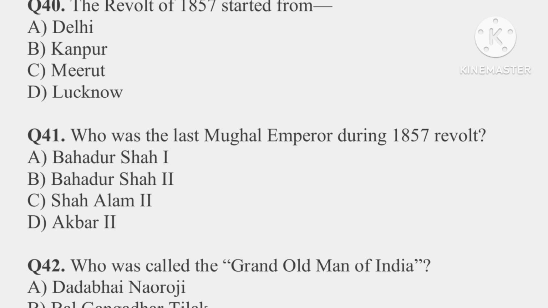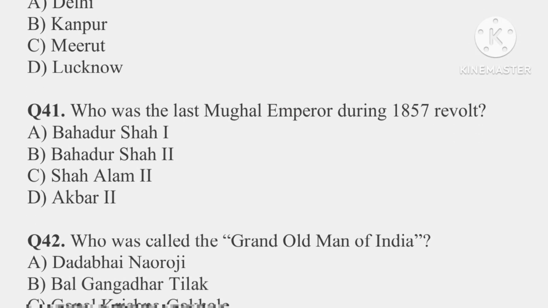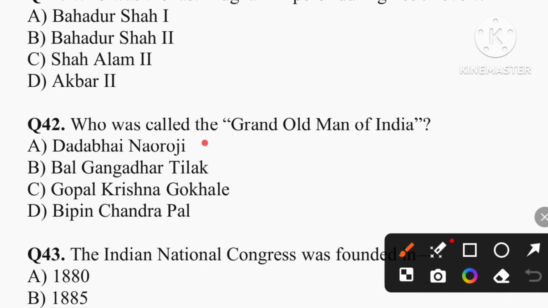Question number 41. Who was the last Mughal emperor during 1857 revolt? So the correct answer is option B, that is Bahadur Shah II. Question number 42. Who was called the Grand Old Man of India? So the correct answer is option A, that is Dadabhai Naoroji.